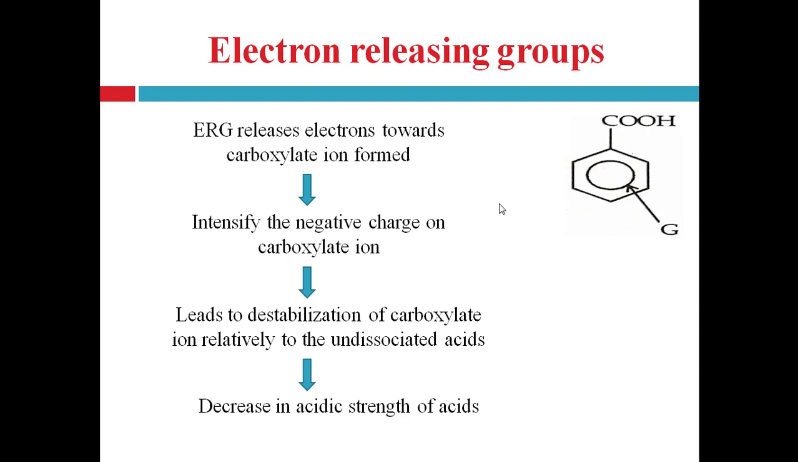In any ion, if a specific charge is intensified, then that ion becomes unstable. Here, the negative charge of the carboxylate ion gets intensified due to the increase in electron density on this negatively charged oxygen atom. That will lead to the destabilization of the carboxylate ion relative to the undissociated acid, and that will lead to a decrease in acidic strength of acids. So electron releasing group decreases the acidity of aromatic acids.